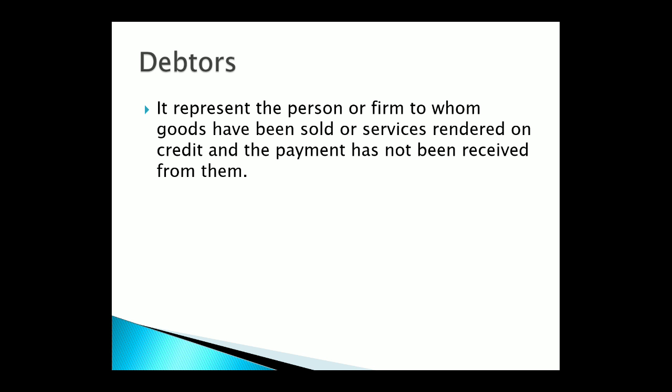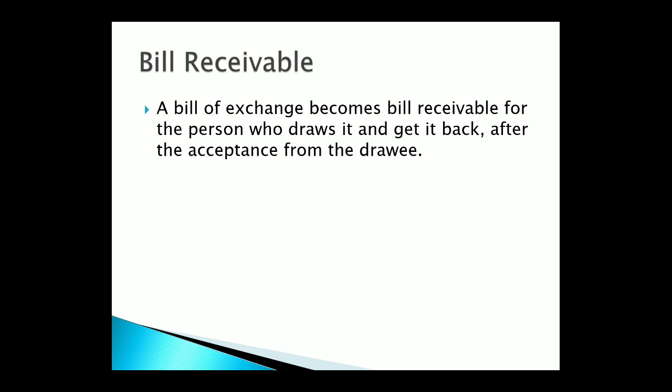Okay, now we will talk about bills receivable. A bill of exchange becomes bills receivable for the person who draws it and gets it back after the acceptance from the drawee. For understanding the bill of exchange, we can take an example: there is a shopkeeper and there is a factory. The shopkeeper goes to the factory and asks for some goods.